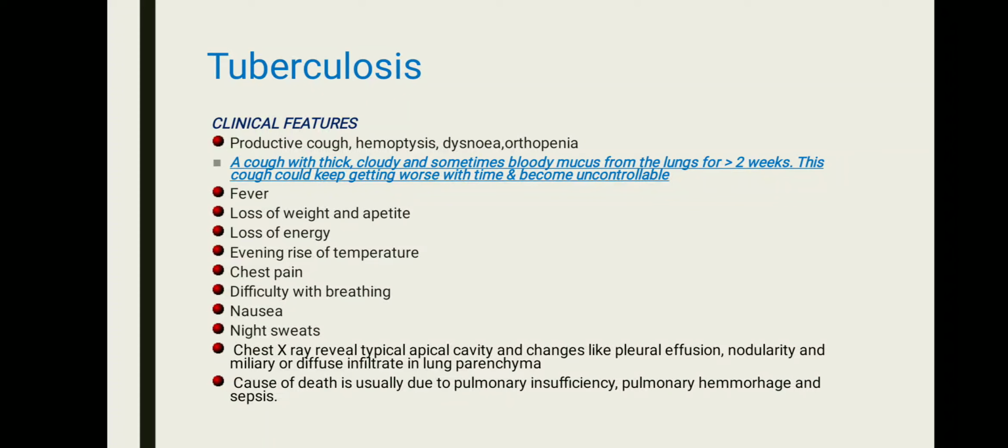We call it tuberculosis if a cough with thick, cloudy, and sometimes bloody mucus continues for more than 2 weeks. This could keep getting worse with time and become uncontrollable. Other findings are fever, loss of weight, appetite, and energy, evening rise of temperature, which is a very important finding, chest pain, difficulty in breathing, nausea, and night sweats. The chest x-ray reveals typical apical activity with pleural effusion.